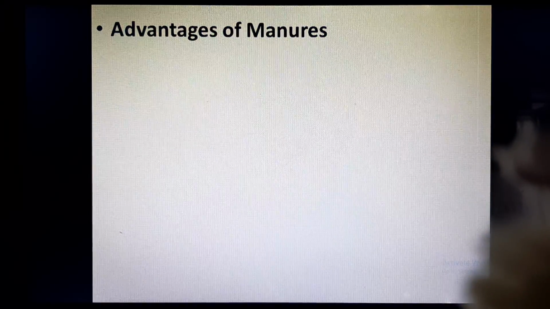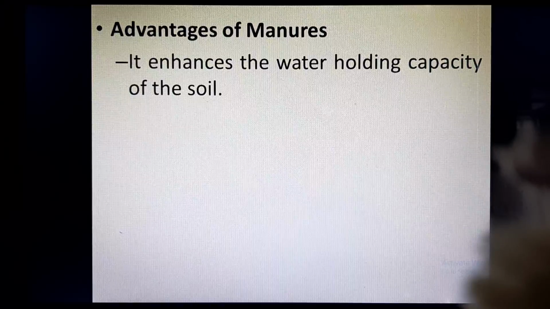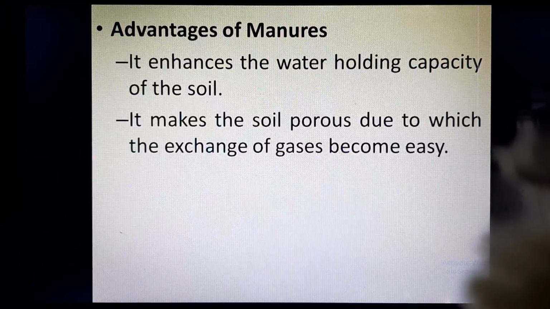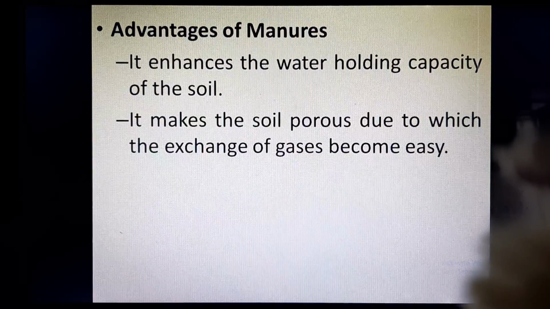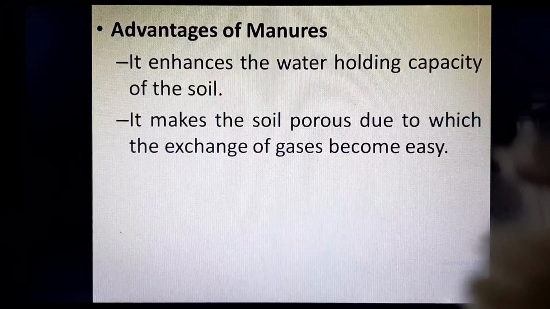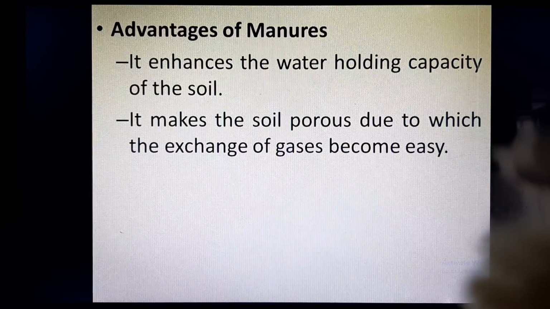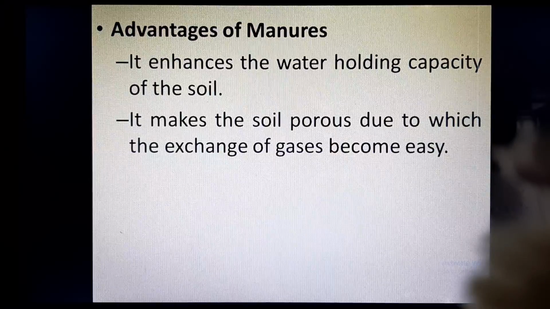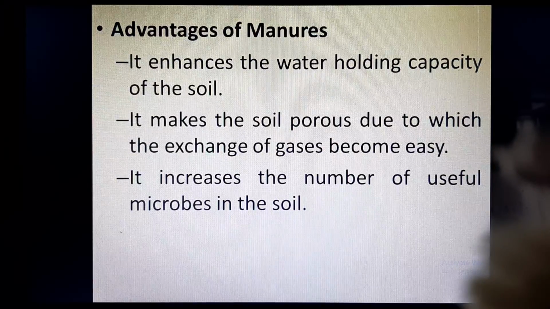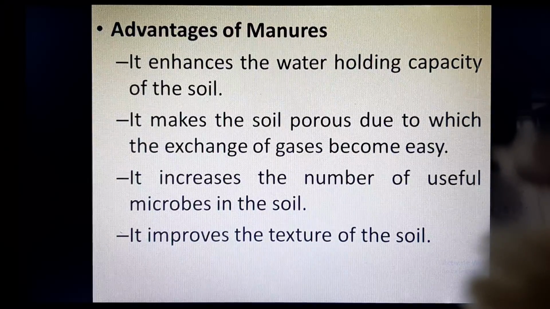Now, what are the advantages of manure? Manure enhances the water holding capacity of the soil. That means the soil can absorb more water. It makes the soil porous, due to which the exchange of gases becomes easy. That means it makes the soil airy. It increases the number of useful microbes in the soil, and it improves the texture of the soil.